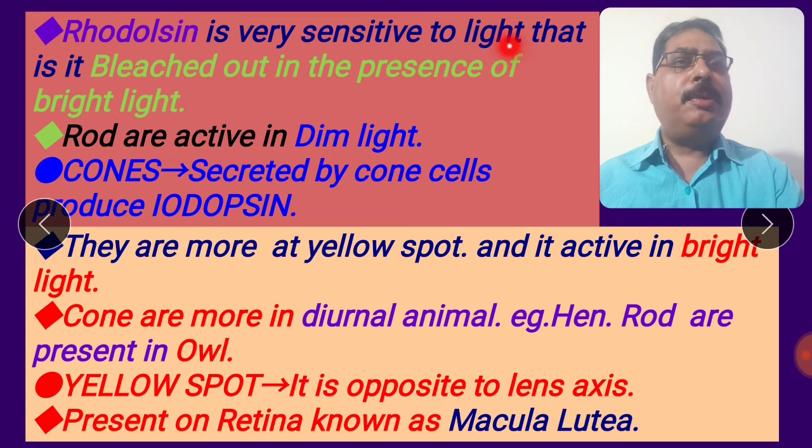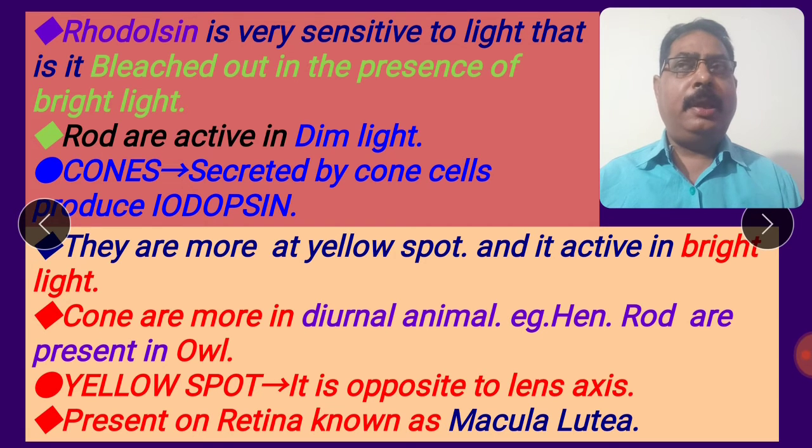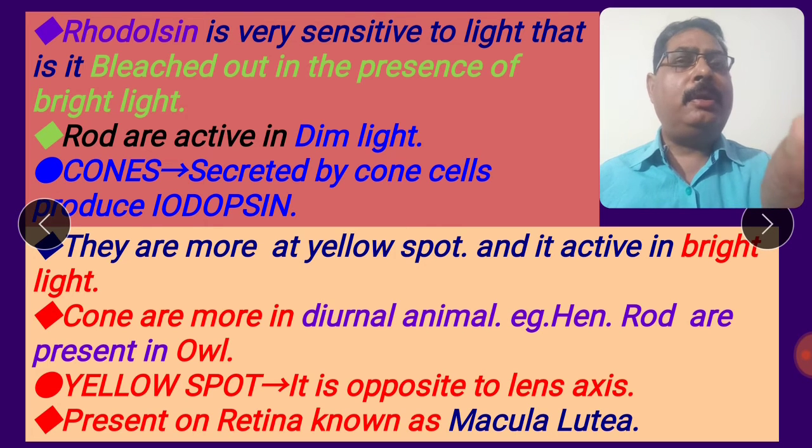Rhodopsin is very sensitive to light. It is bleached out in the presence of bright light. Rhodopsin, a substance, contains retinene and opsin. They break down in light and recombine into a composite structure in dim light. I shall explain this process in the next video on the physiology of the eye. Rods are active in dim light. You understand? Rods are active in dim light.